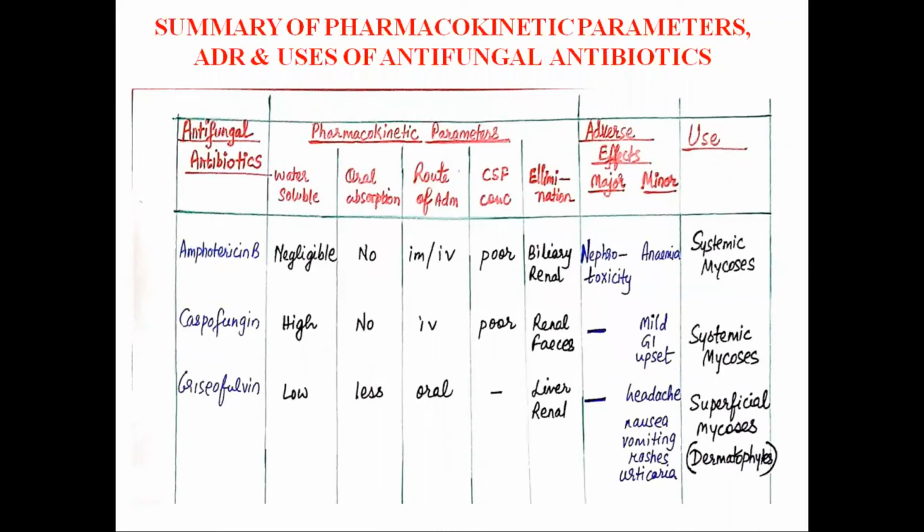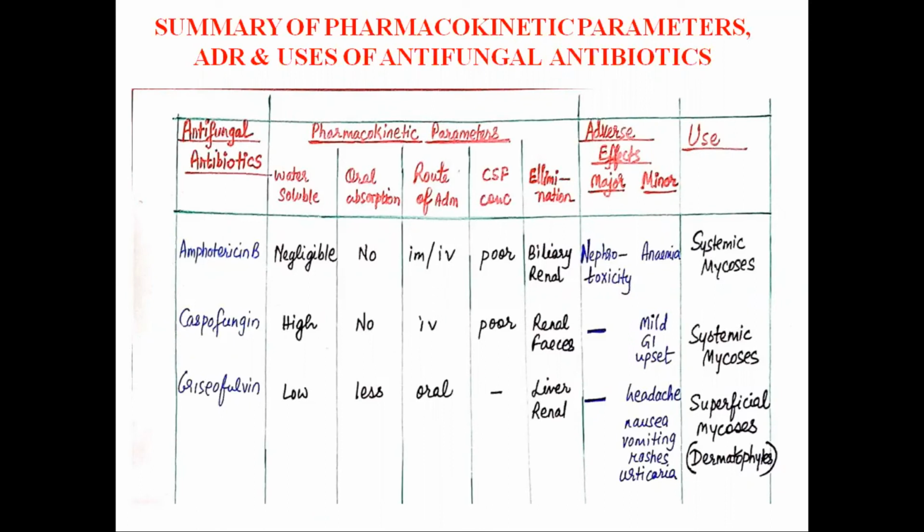The elimination T half is 15 days, and the reason for this is that amphotericin B binds to the sterols in the tissues and lipoproteins in the plasma, and it remains in the body for a long period. So this is the reason for having a very long T half of 15 days. Then as far as echinocandins are concerned, caspofungin has a high water solubility, but oral absorption is less, and it is given intravenously.